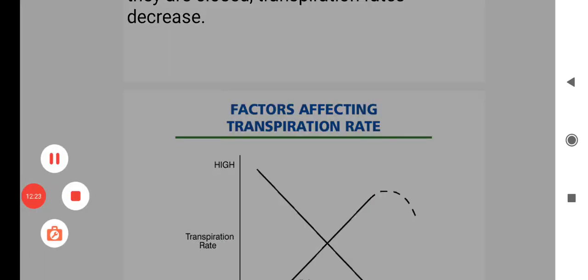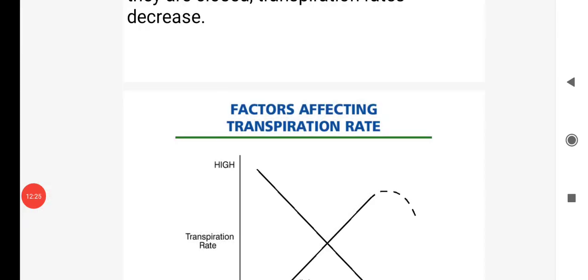The remaining points of significance of transpiration, anti-transpiration, guttation, and exudation, we are going to see in the next lecture. Thank you.